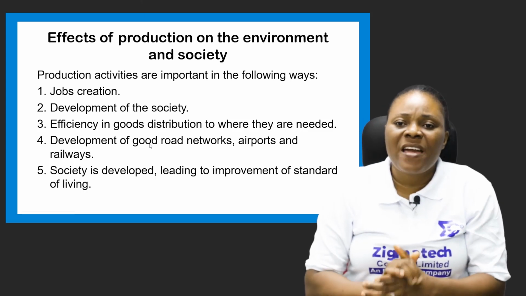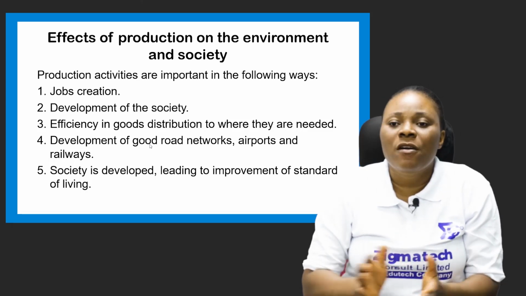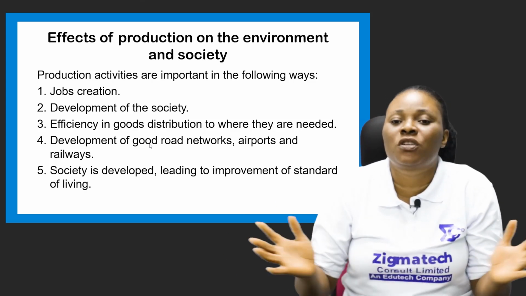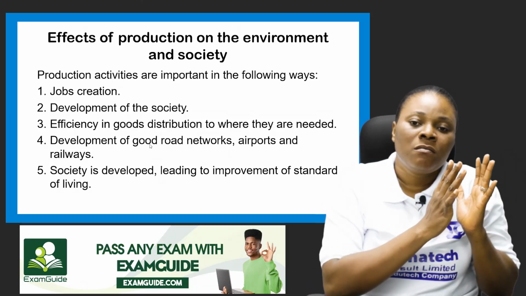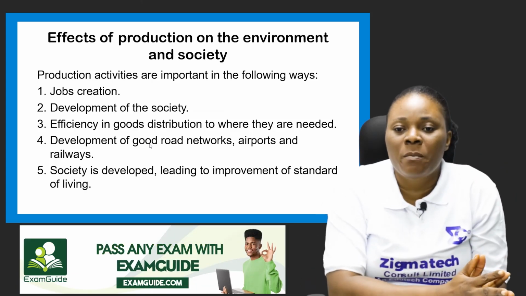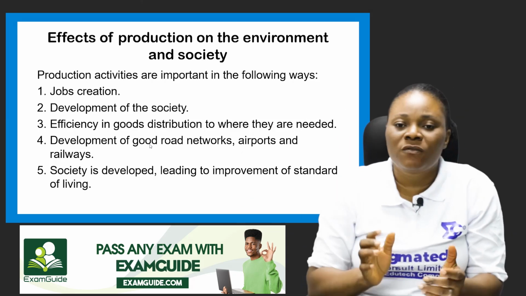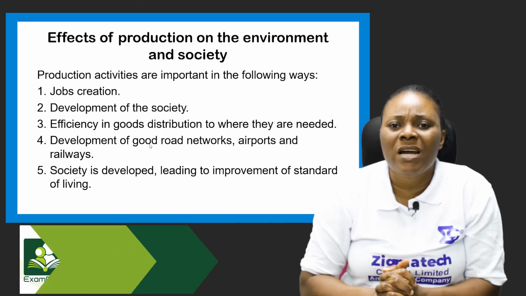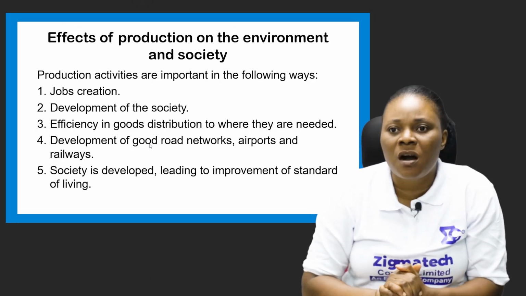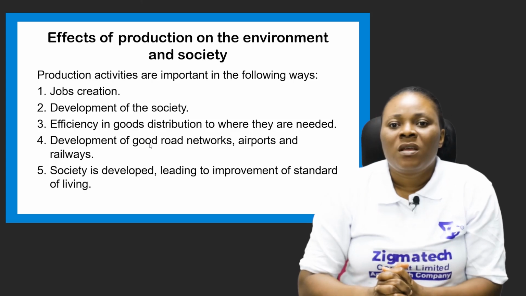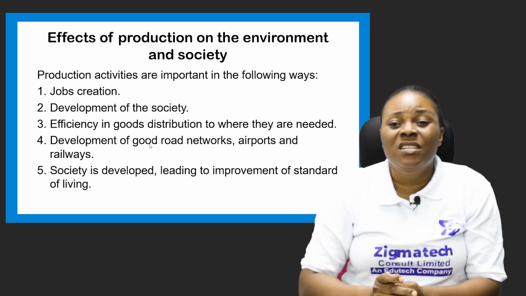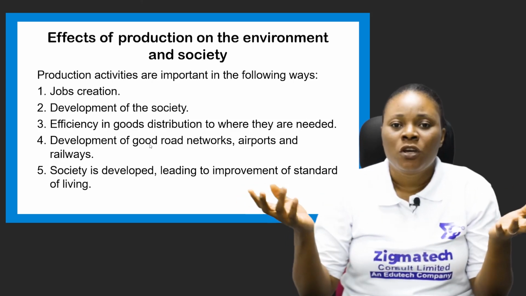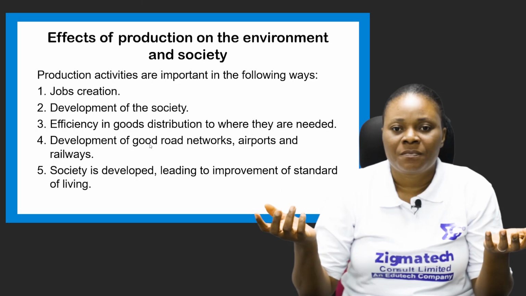Now let's look at the effects of production on the environment and the society. We have looked at the different ways through which production can take place, from the obtaining of raw materials to the distribution of the goods to the consumers. Now let's look at the effects of production. We'll first of all look at the positive effects of production. The production activities are important in so many ways. Number one, production helps in job creation. Through production, jobs are created.